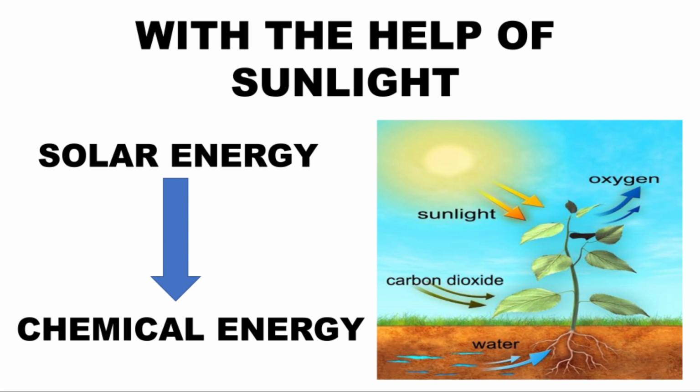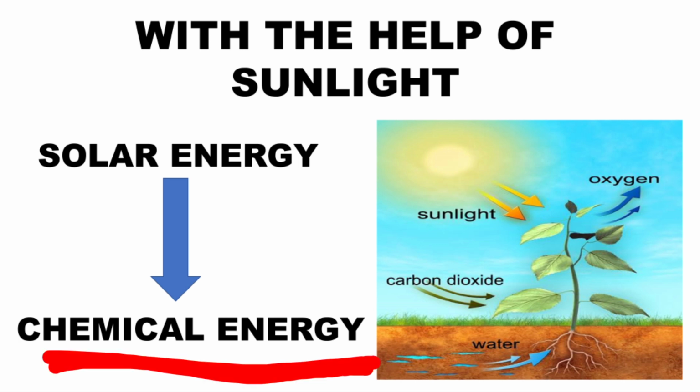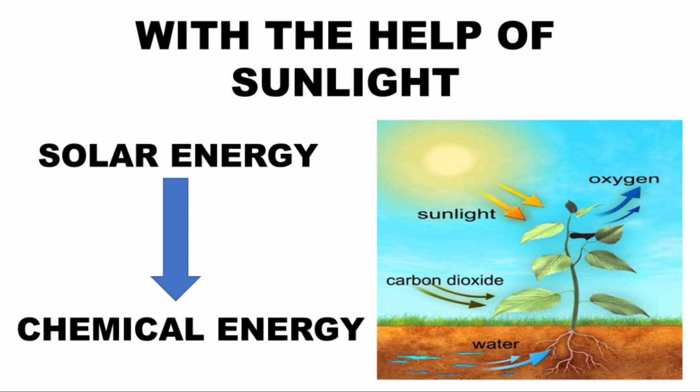Now children, this solar energy is captured or trapped by the plant leaves with the help of chlorophyll, and then it is converted into chemical energy. So the solar energy is changed into chemical energy, and by this the green plants are capable of preparing their own food.